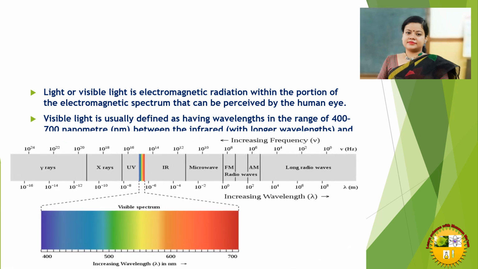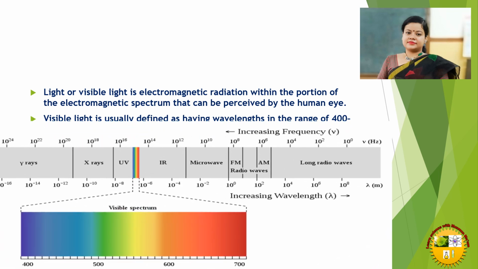Just take a look at this. This is the visible spectrum. In between, infrared having longer wavelength and ultraviolet having shorter wavelength. Within this, 400 to 700 nanometer is the visible spectrum. So light is simply electromagnetic radiation that helps us to see the object.